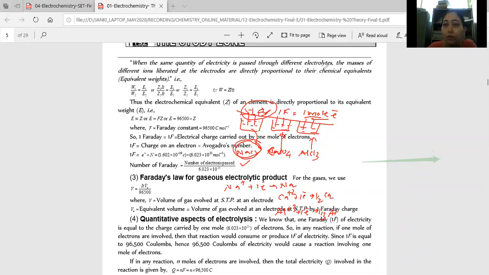But see, now let me change my question somewhat. Instead of 1 Faraday, if one equivalent of electrons passes, same amount of one equivalent of electrons.